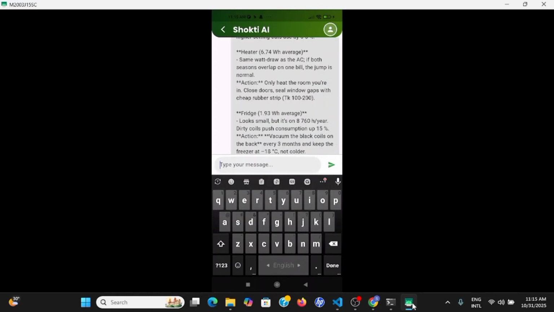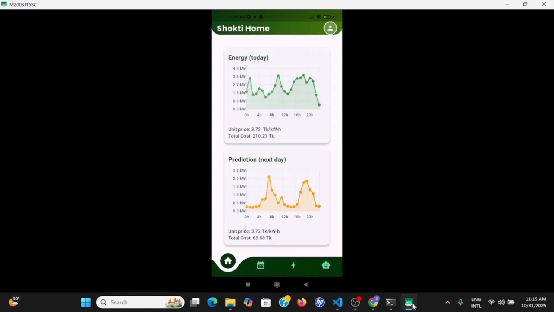And let's go back to our main page. We believe that by using the Shakti app, we can minimize our cost and energy as well. And this will impact the overall grid system of our nation. Thanks to all. That's all of our project.